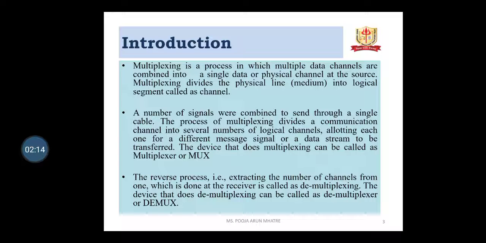The reverse process, extracting the number of channels from one, which is done at the receiver, is called demultiplexing. The device that does demultiplexing is called a demultiplexer, that is demux. Demultiplexing is the process of separating out the signals from the multiplexed signal. At the receiver end, the demultiplexer is used to separate the signals into their original form. The demultiplexer operation is exactly opposite to the multiplexer.